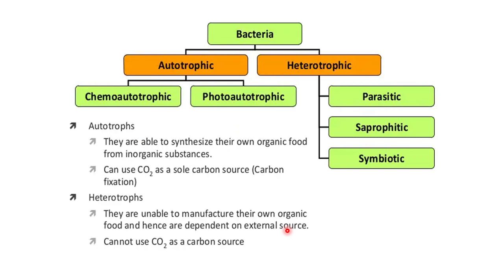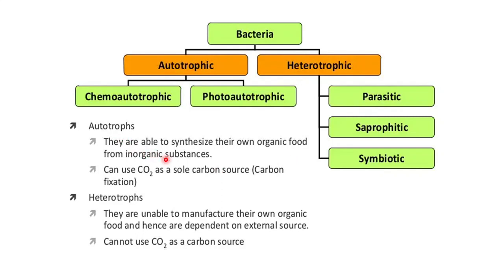Now eubacteria, which are also the true bacteria, can be either autotrophic or heterotrophic. As I already mentioned, they're dependent upon oxygen. So the autotrophic ones can again be chemo or photo: chemo if they depend on chemicals for energy, photo if they depend on light for energy. Heterotrophic ones can again be parasitic, saprophytic or symbiotic.